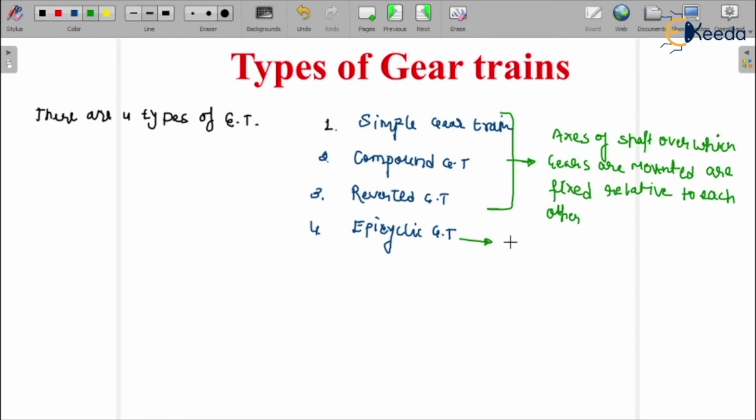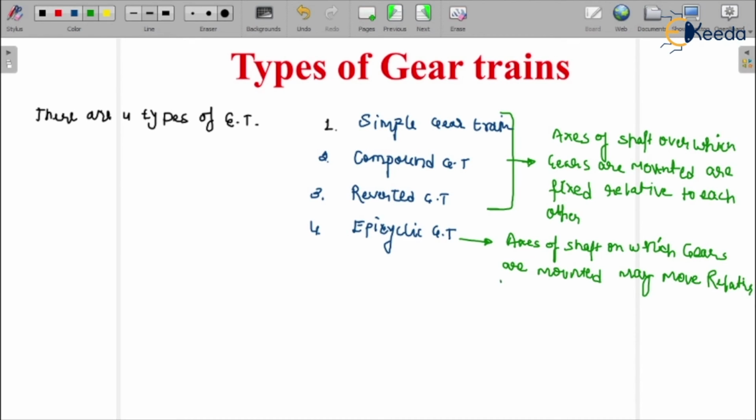So here I'm going to write that the axes of the shafts on which the gears are mounted may move relative to the fixed axis.